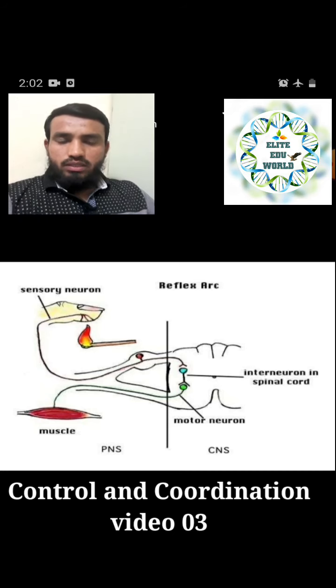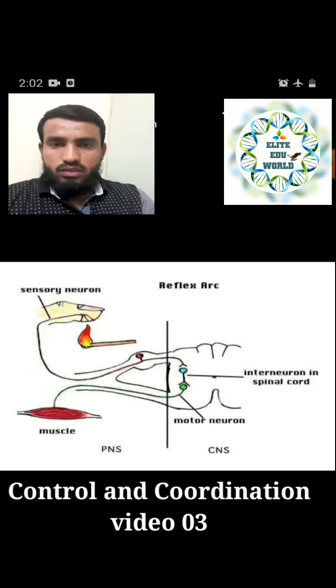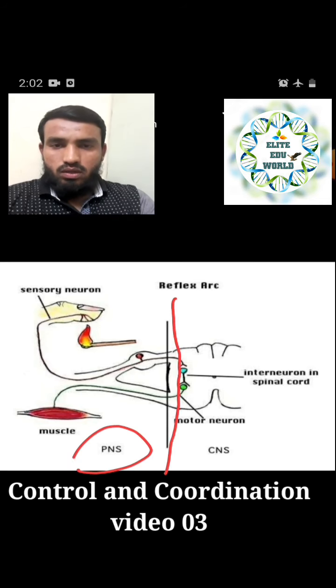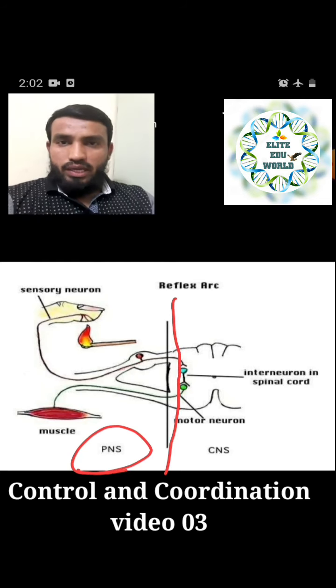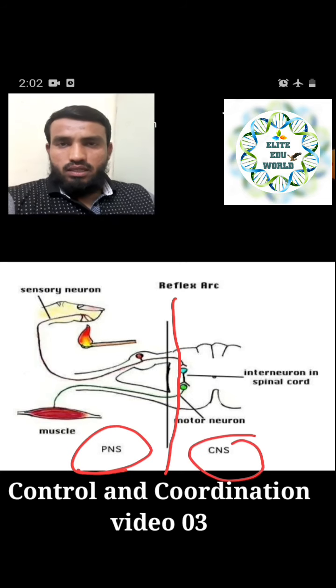So if you can see the left part of this, it's actually divided from here, and this one is called PNS, that is a peripheral nervous system. We have already seen that it is throughout the body, it is just spread out. And the right one side is called CNS, that is central nervous system. Only the brain and spinal cord are included in the CNS.